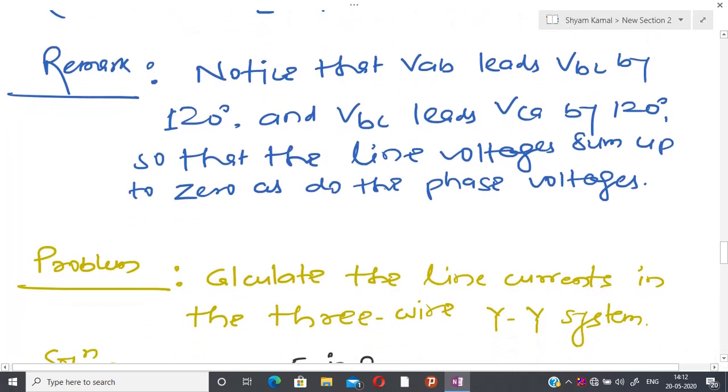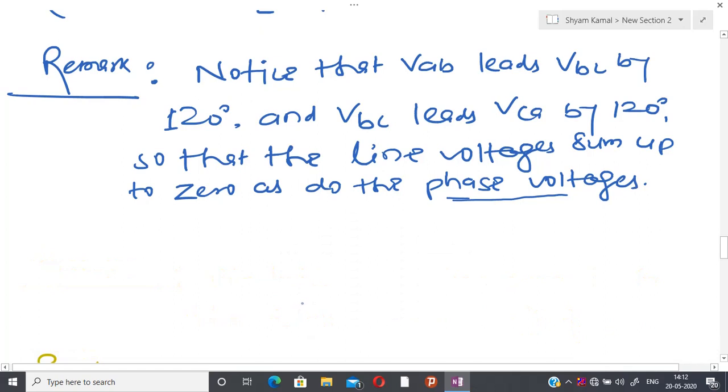I have derived exactly this kind of result in the previous class, where we took the positive sequence and then showed that the sum of phase voltages equals 0. Same kind of thing one can derive here. I am not going to derive it, because it is the same kind of thing, each magnitude is just altered, but the angle is 120 from VAB to VBC, VBC to VCA. Due to that reason, again the summation remains 0.